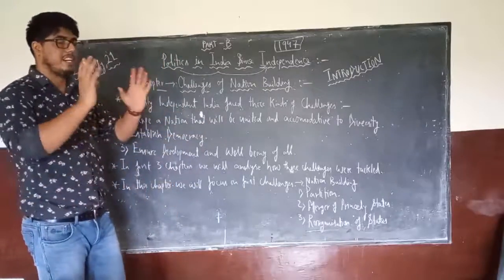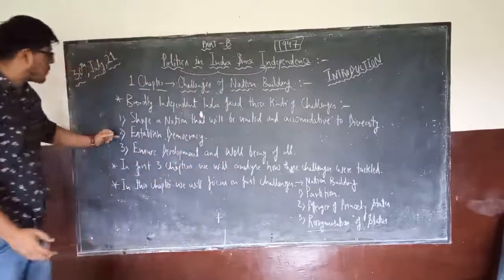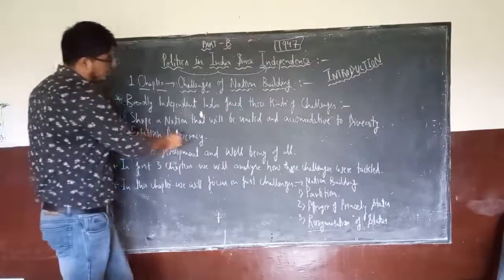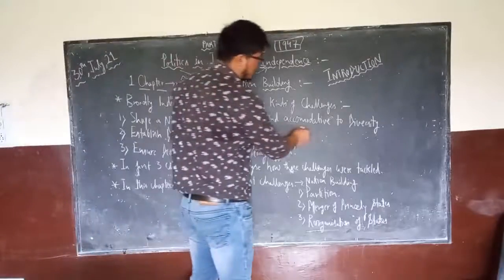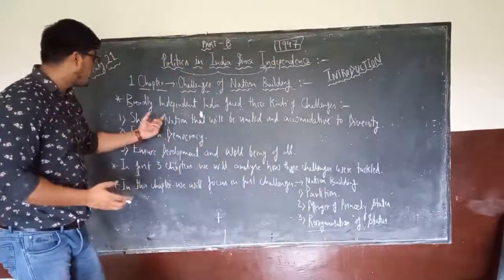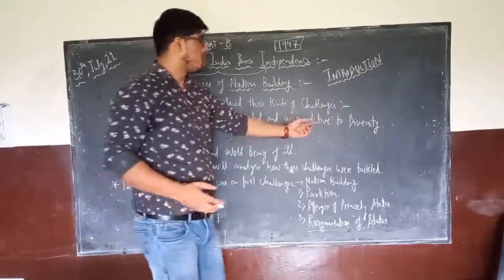We have classified them into three broad challenges. The first was to shape a nation that will be united and accommodative to diversity.